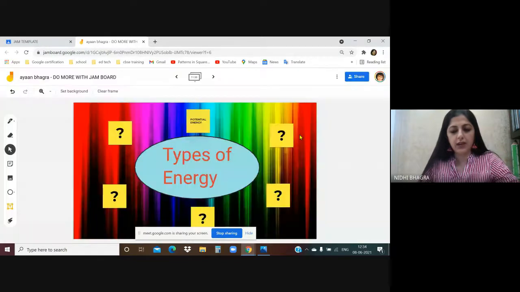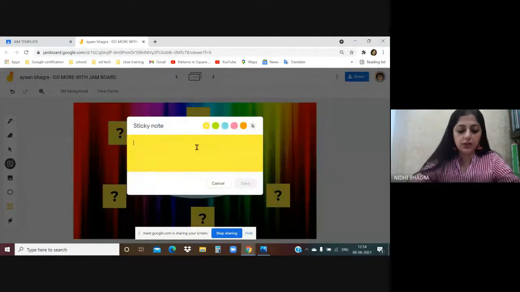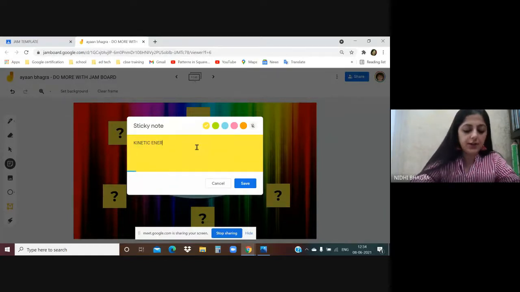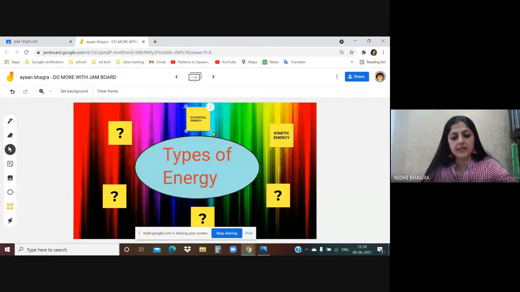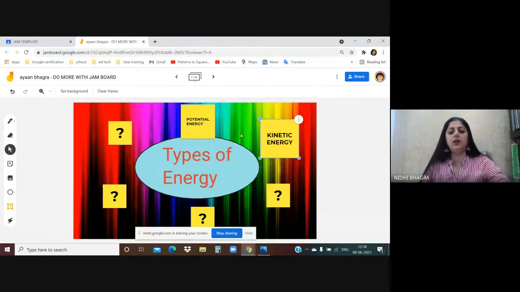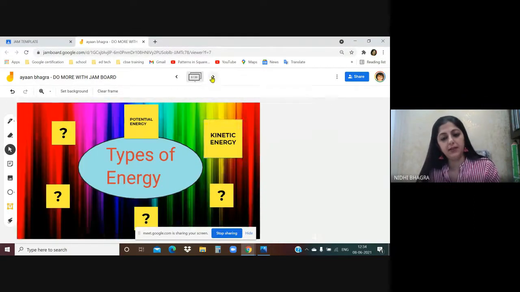This way fill in all the, I'm just giving an example, kinetic energy. The child can even resize the sticky notes. This way fill the types of energy here, and we'll move on to the next template.